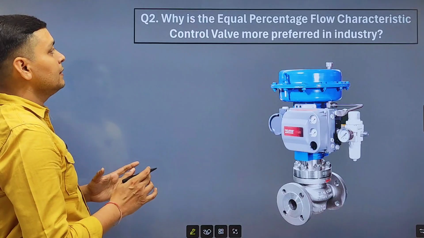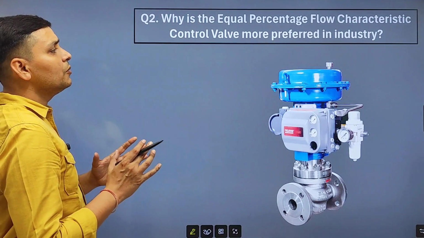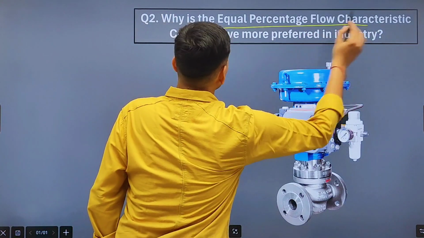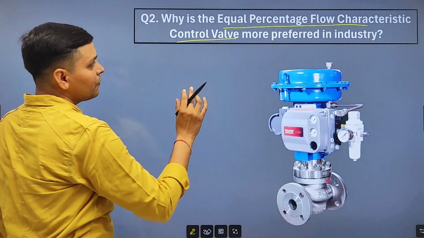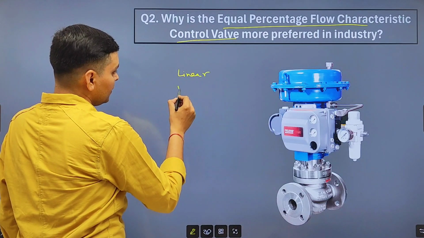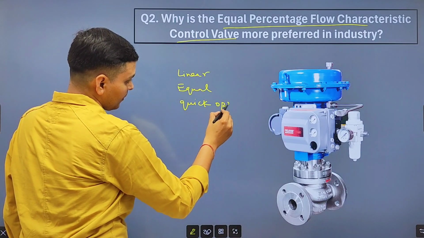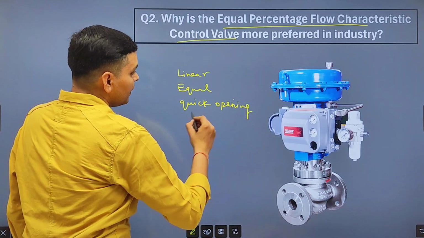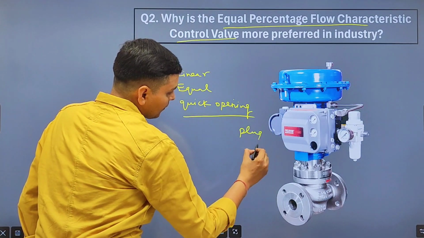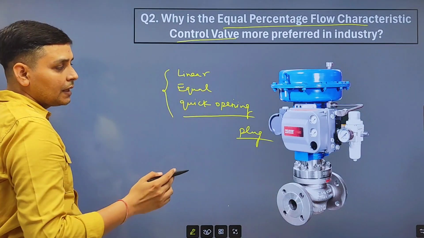Let's move further, and the second question is, why is the equal percentage flow characteristic control valve more preferred in industry? So first we will discuss what is equal percentage flow characteristic control valve. Look friends, control valve flow characteristics are of three types: linear, equal, and quick opening. And we can recognize the control valve according to its plug. So these types of valves are used according to their applications.